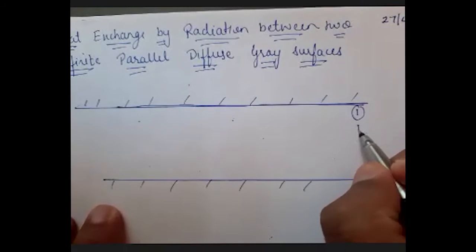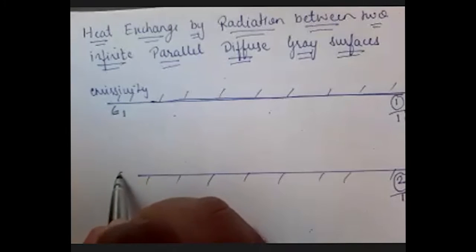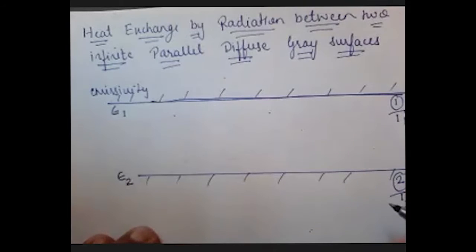Surface 1, let it be maintained at temperature T1 and surface 2, let it be maintained at temperature T2. Let the emissivity of surface 1 be epsilon 1 and the emissivity of surface 2 be epsilon 2.